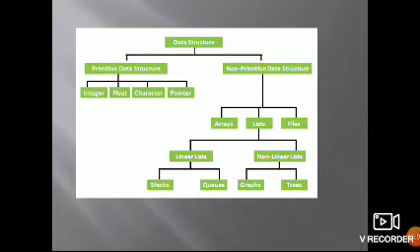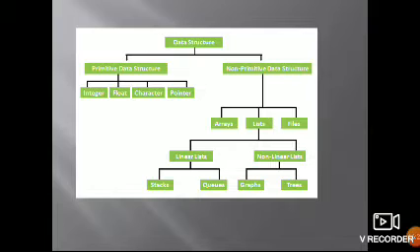Again the lists are classified into two types: linear list and non-linear list. Linear list is again divided into two types: stacks and queues. Non-linear list: graphs and trees. So these are the classifications of data structures. Data structures are classified into two types: primitive and non-primitive.